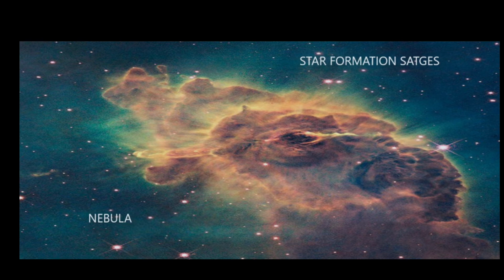Now how did this galaxy get formed first and foremost? When the Big Bang happened, the matter and the energy didn't get distributed evenly. There were some regions where the accumulation of matter was more, and some regions where there was less. So depending upon the accumulation of matter, the gravitational force got distributed accordingly.